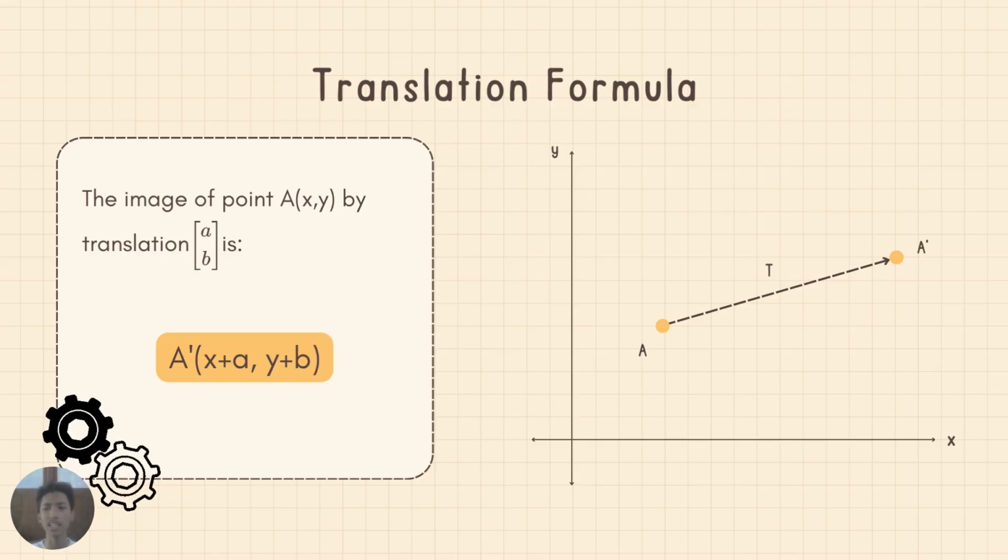This formula has a very simple interpretation. If a is positive, the point moves to the right. If a is negative, the point moves to the left. If b is positive, the point moves upward. If b is negative, the point moves downward. Thus, the formula directly reflects the movement on the coordinate plane.